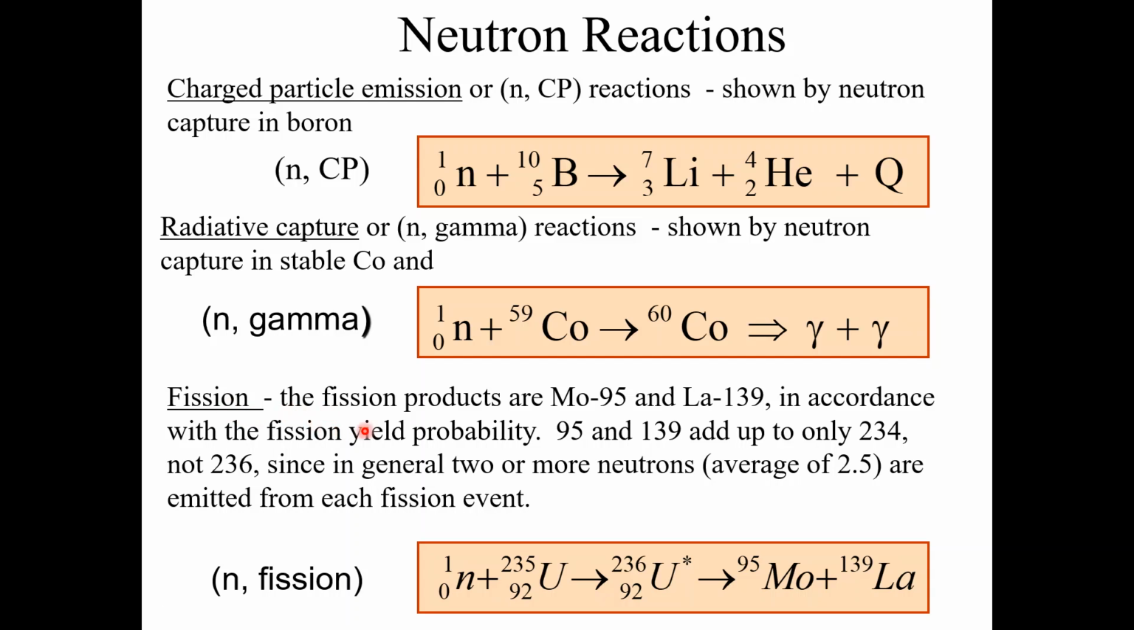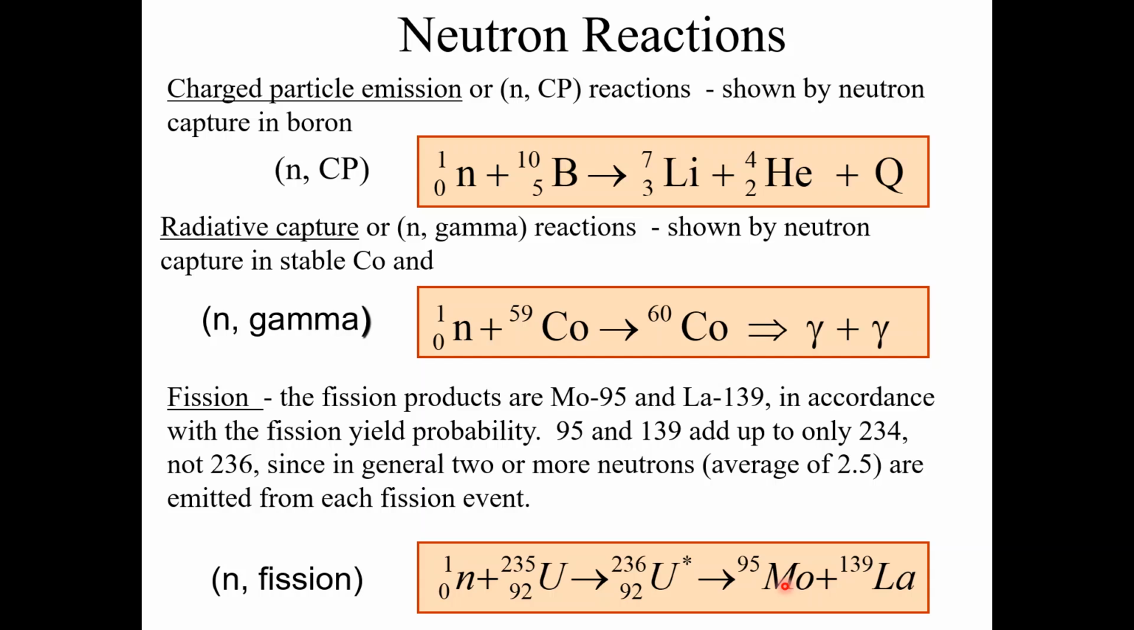In the case of fission, the product that we can see here, we fire neutrons at a uranium-235 nucleus. So first the target nucleus, which is uranium-235, goes to an excited state and makes an excited nucleus, that is uranium-236, and this is a highly unstable uranium isotope. Then it goes to fission. As a result of fission, we get molybdenum-95 and lanthanum-139. It correlates with the fission yield probability.